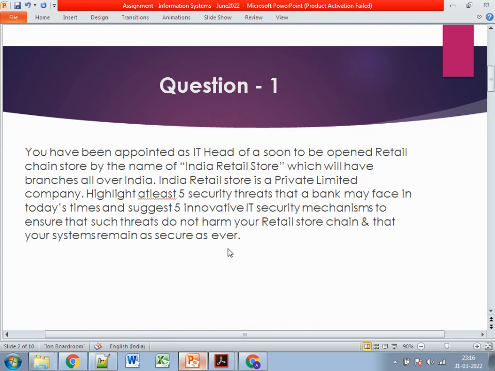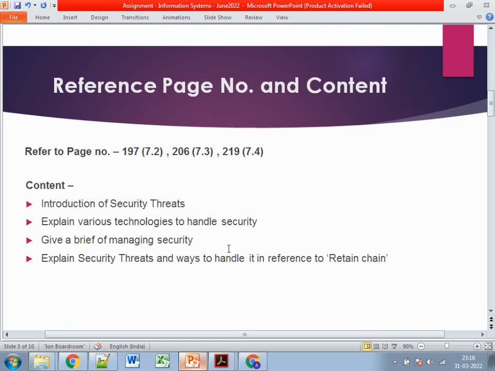So let's see which pages to refer to. We need to refer to page numbers 197, 206, and 219. The content we need to write is, firstly, an intro about the certain security threats. Then we discuss the various technologies to handle security. The third part is a brief about managing security. That's an optional part. The fourth one is to explain security threats and ways to handle them in reference to the retail chain.